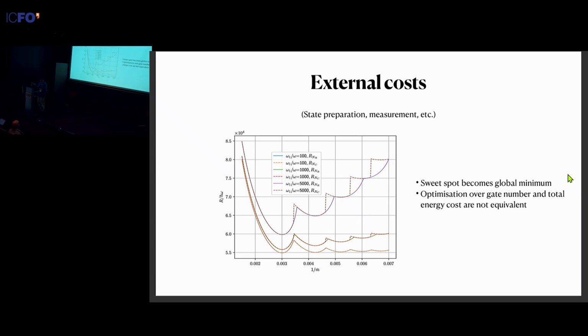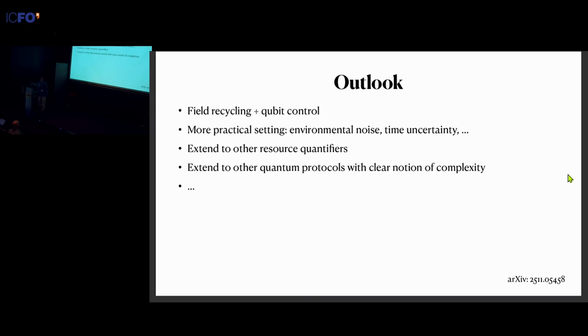So this is what we've done so far. There's many natural extensions from this point. For example, for now, we're just tossing the field each time after we implement the gate. This is probably a very big waste of energy. So it would be nice to come up with some sort of recycling techniques to restore the field back to its original state as close as possible and use it for the next implementation.